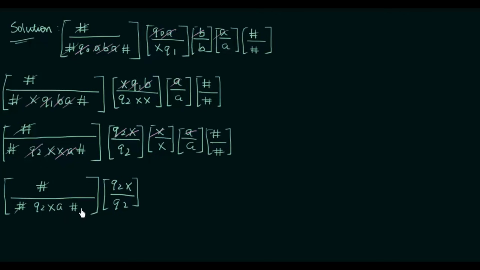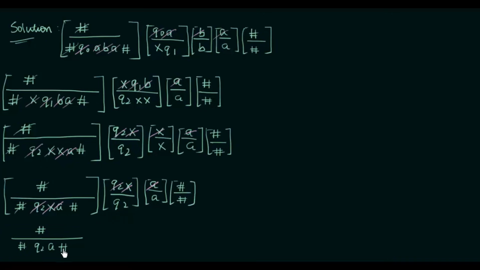Then we have a and then #. So for a, I will use the aa domino, and for #, I will use the ## domino. And now let's see what are the things that will be cancelled out. ## is already cancelled, q2 gone, x and x is cancelled, a and a is cancelled, and this # and # I will cancel in the next step. So let's write down what are the things that we have. We have # on top, and on the bottom we have #q2a#.